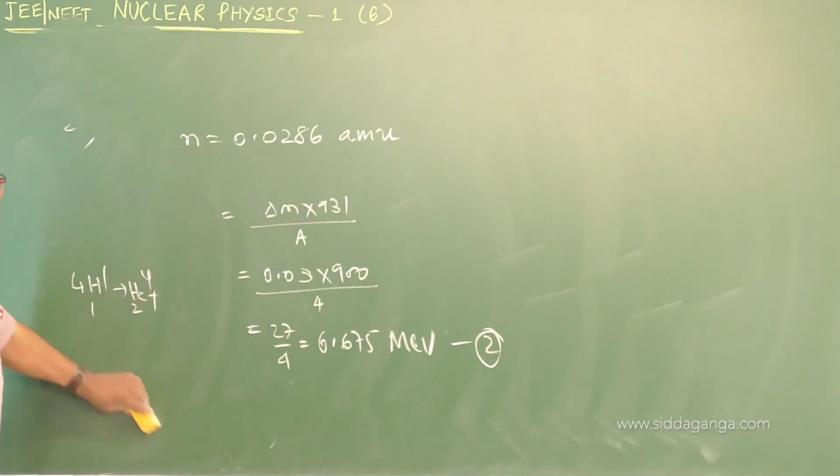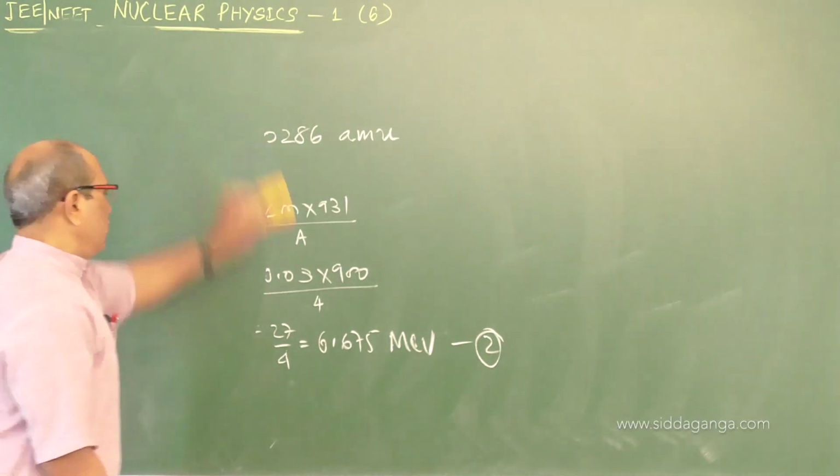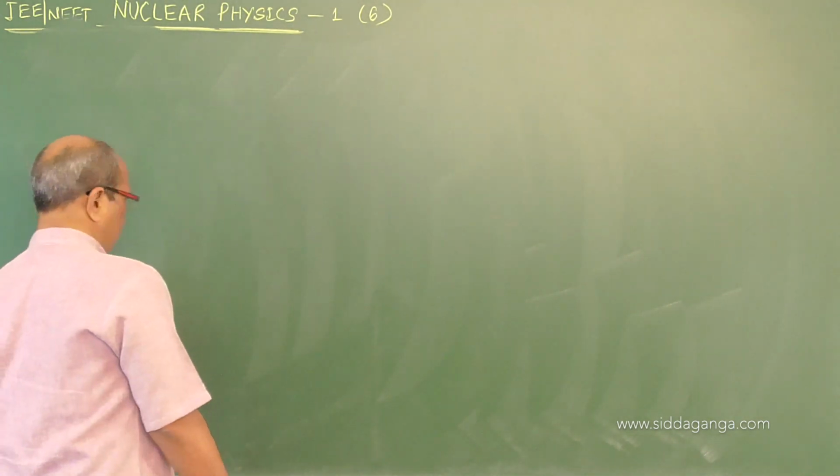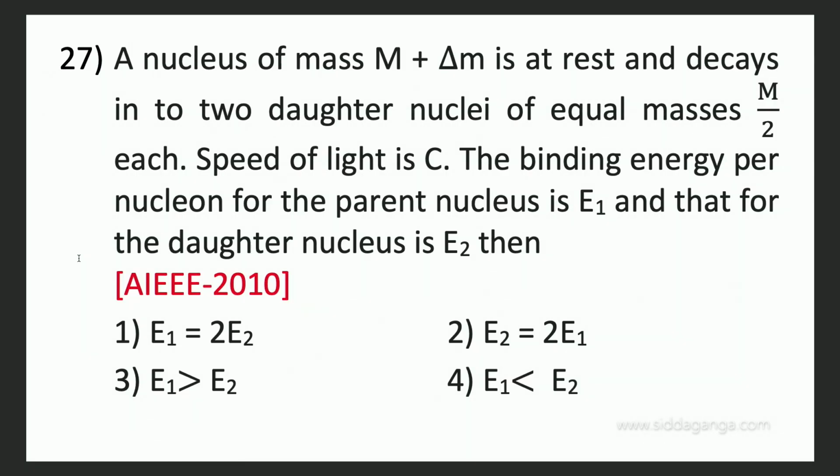Coming to the next. A nucleus of mass M plus delta M is at rest and decays into daughter nuclei of equal masses M by 2 each. Speed of light is c. Binding energy per nucleon for the parent nucleus is E1 and that of the daughter nucleus is E2.